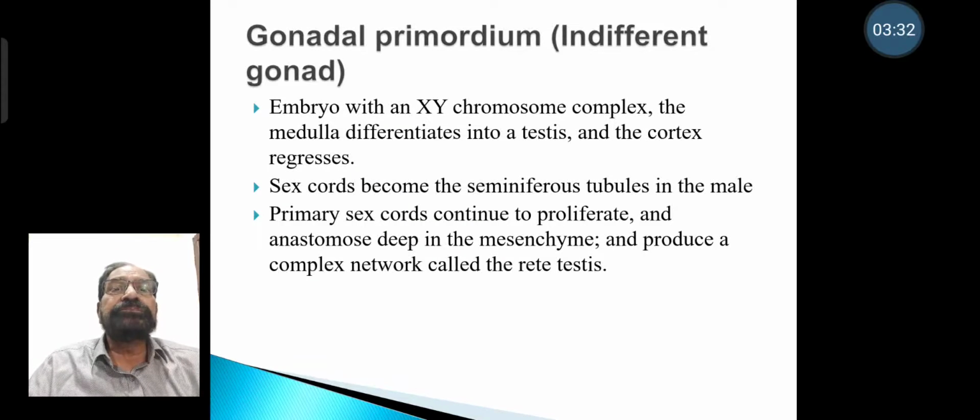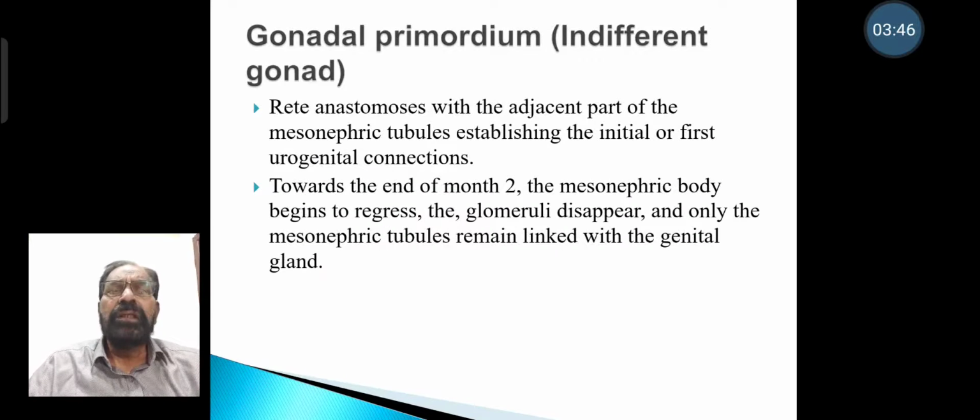Primary sex cords continue to proliferate and anastomose deep in the mesenchyme and produce a complex network called the rete testis. Rete testis, with adjacent part of the mesonephric tubules, establishes the initial and first urogenital connections. Towards the end of the month 2, the mesonephric body begins to regress, the glomeruli disappear, and only the mesonephric tubules remain linked with the genital gland.